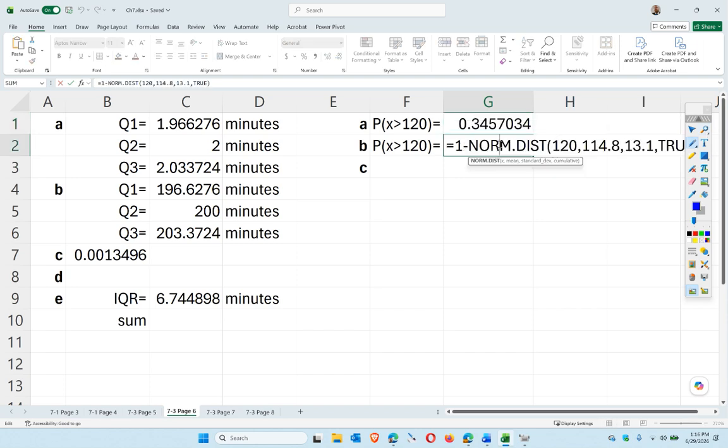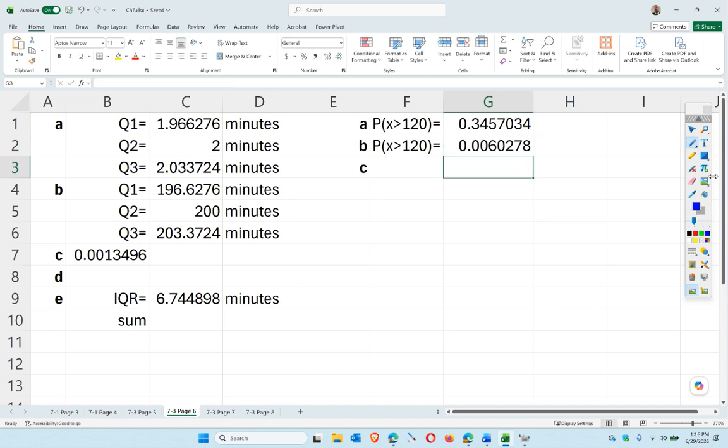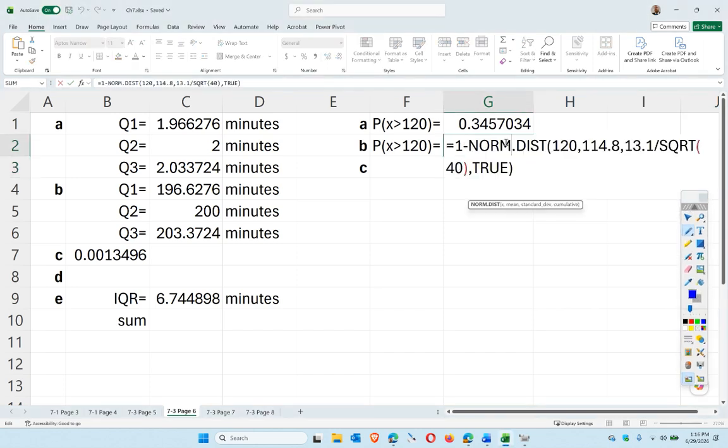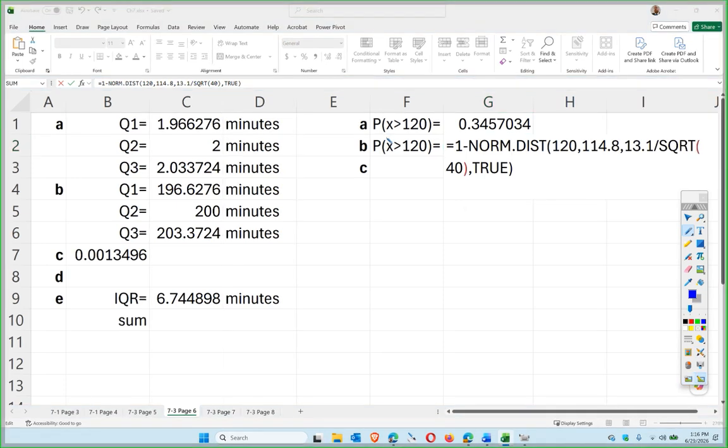The second question, let's copy this, is asking about 40 women. So I have to do this and divide by the square root of 40. Okay, let's drag this out of the way. Okay, so this is 40 women, correct? So this is saying x bar.